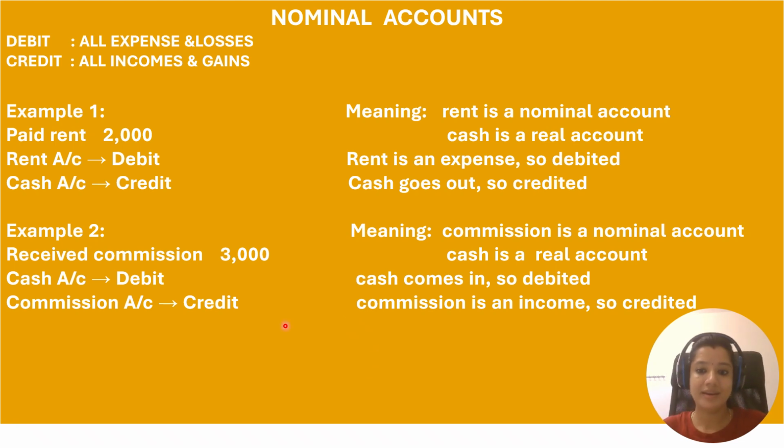By now you have a clear idea of the rules we follow in accounting, which are personal, real, and nominal, and what is to be debited and what is to be credited. Just follow the rules I mentioned under real, nominal, and personal. This is the traditional way of accounting. For many years we have been following these rules. I hope you understand this topic.